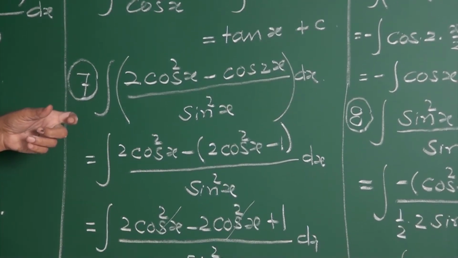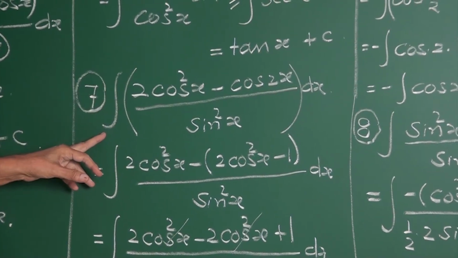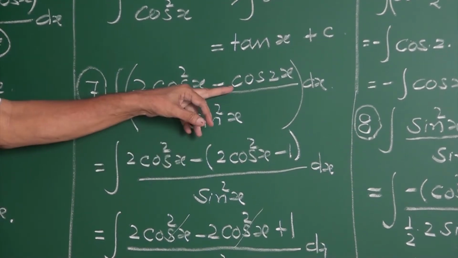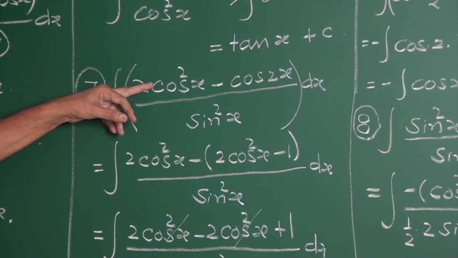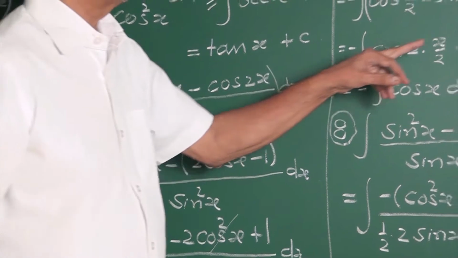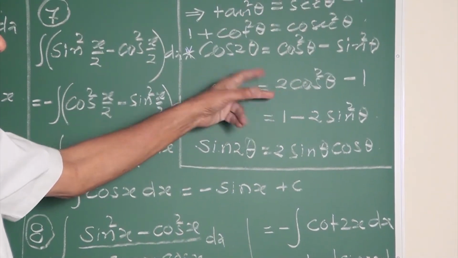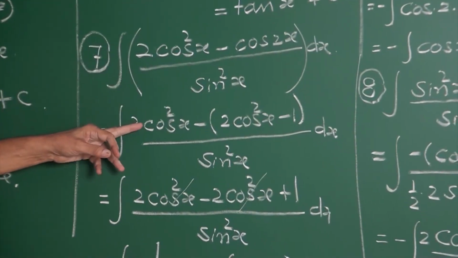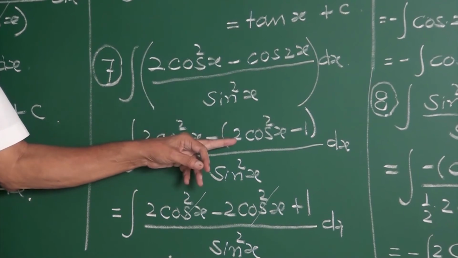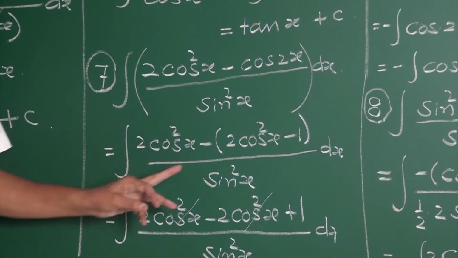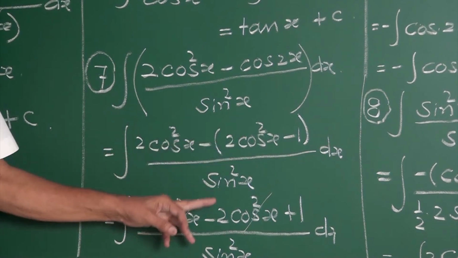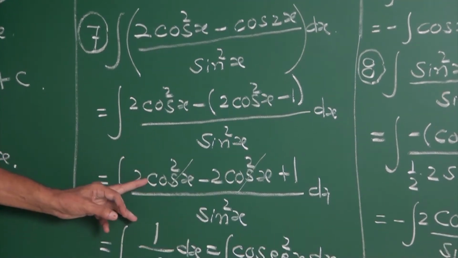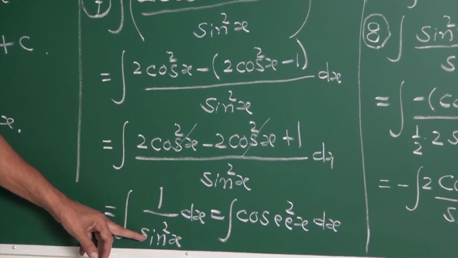Next is the same. Evaluate the integral 2 cos square x minus cos 2x upon sin square x. Substitute for cos 2x in terms of cos square. What is cos 2 theta in terms of cos square? It is 2 cos square theta minus 1. This 2 cos square stays as it is, minus cos 2x, which is 2 cos square x minus 1. Simplify: 2 cos square minus 2 cos square cancels, minus with minus is plus 1. 1 upon sin square.